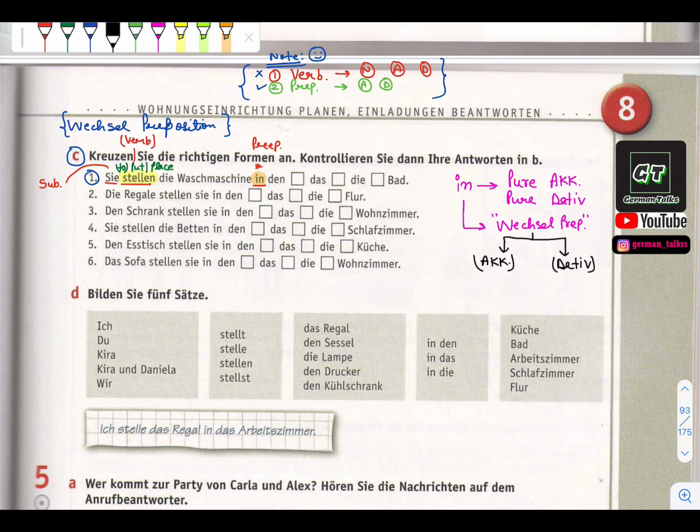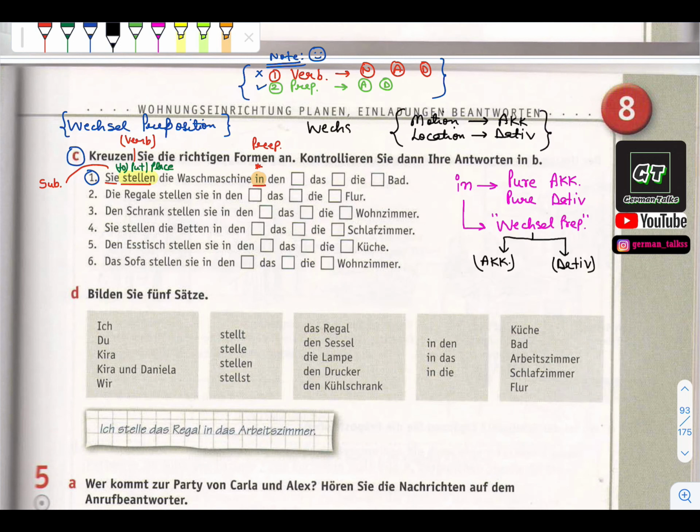Now again, what we did in our previous lecture: if there is a motion, then it will take accusative. If it is a location, it will take dative.